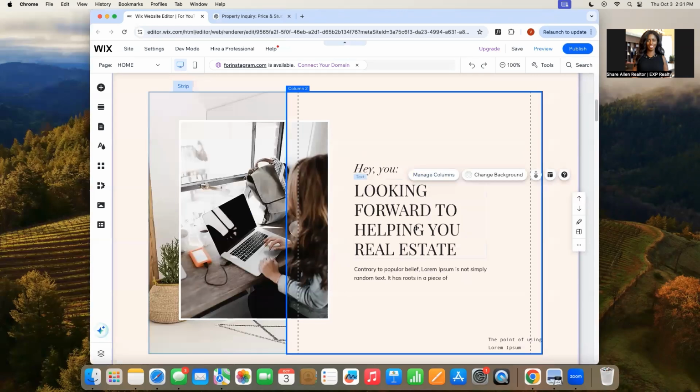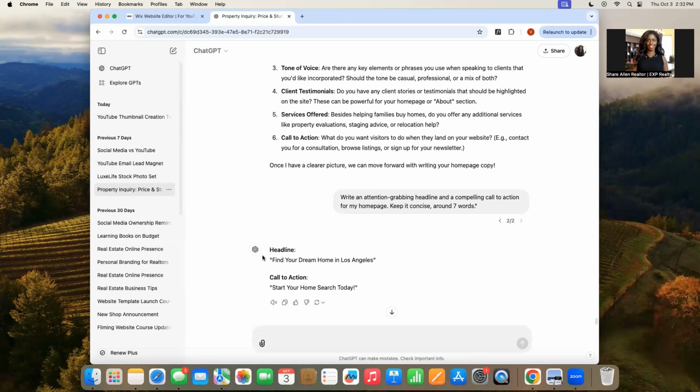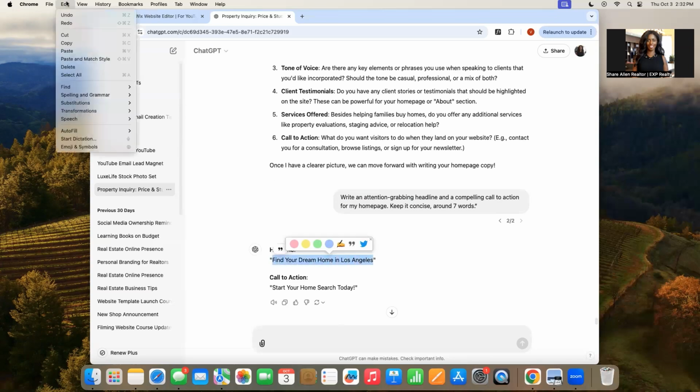Okay, you guys, for this section, we're going to ask ChatGPT to write a quick little something to update this and to update this. Write an attention-grabbing headline and a compelling call to action for my homepage. Keep it concise, around 7 words. So, find your dream home in Los Angeles, California. Do we want this? We'll take it for now.